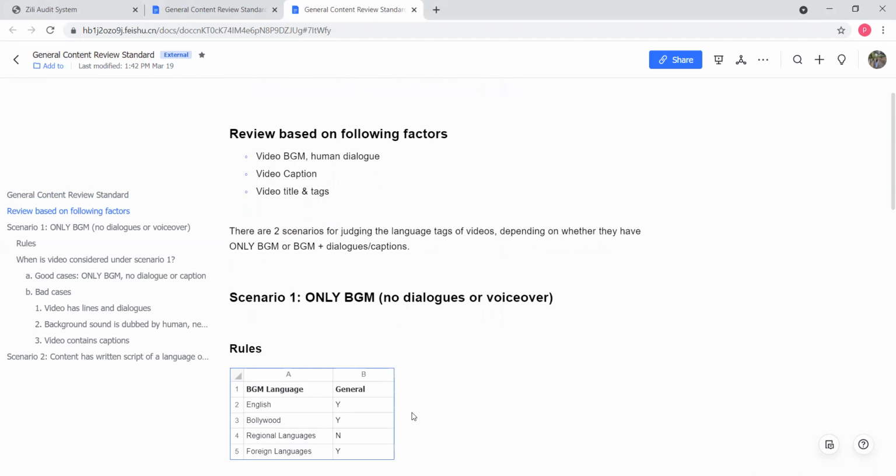We can consider foreign languages, Bollywood, as well as English songs in the general content. But what we don't have to consider is the regional songs. Even if the video is not related to the regional songs, still we don't have to consider the regional songs under the general content. So we need to consider English, Bollywood, and foreign language content in the general content.